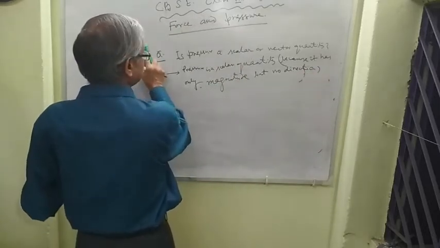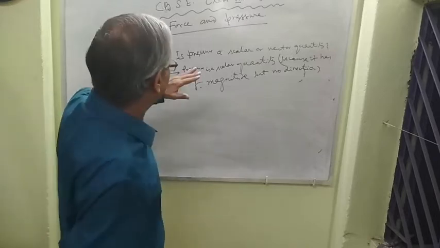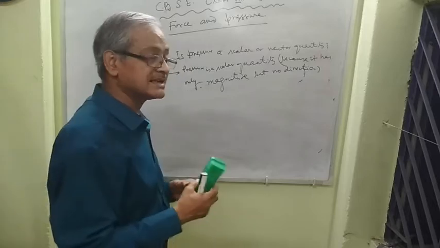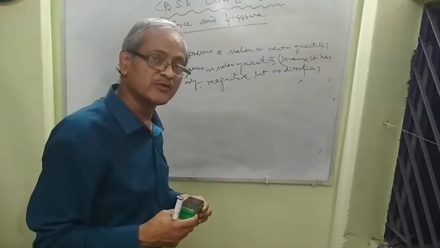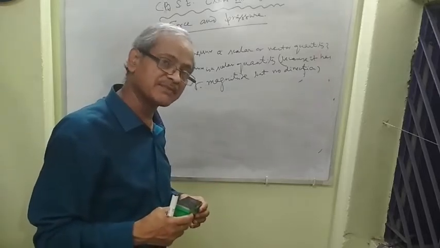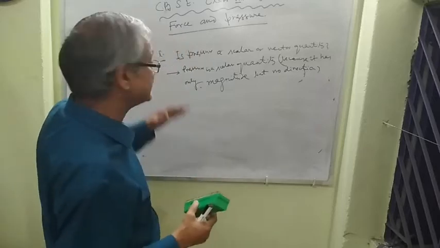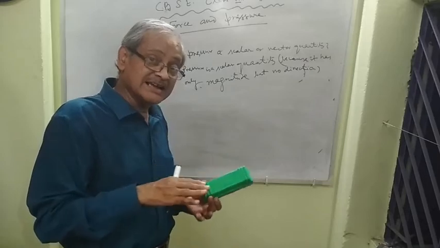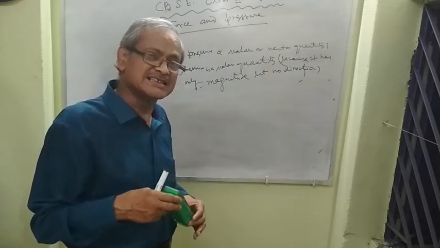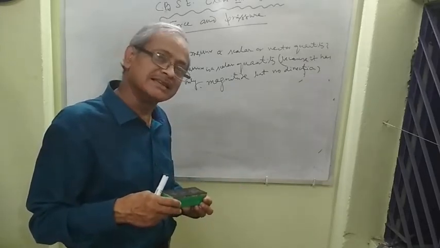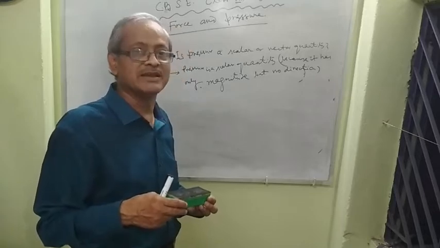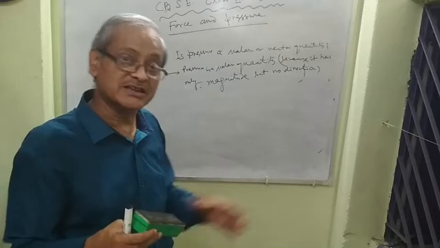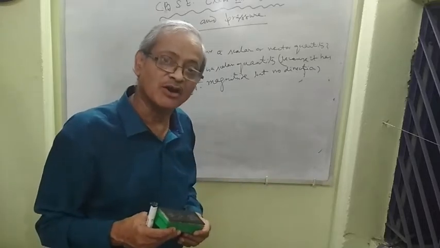Now, what will be the pressure? Pressure is the normal force acting on unit area of the surface of a body. Hence, for the same force, if the area of contact is small, then the pressure will be large, and if the area of contact is large, then for the same force, pressure will be small.